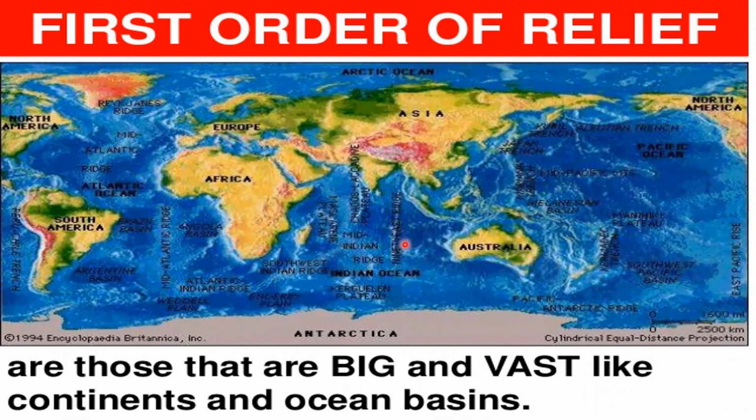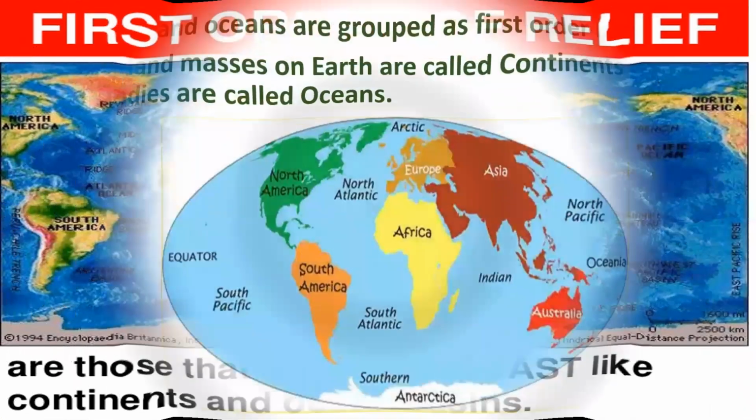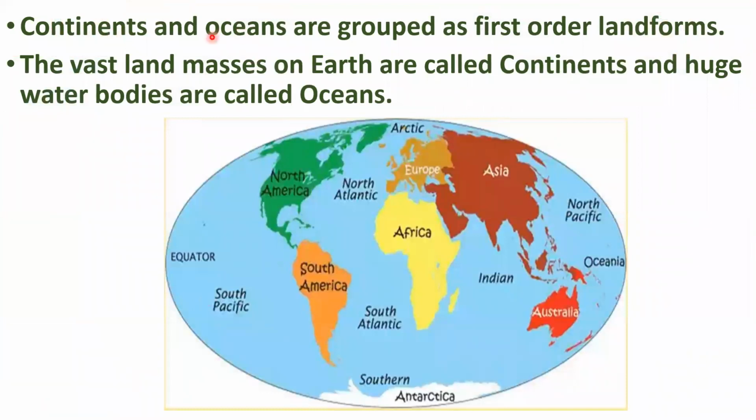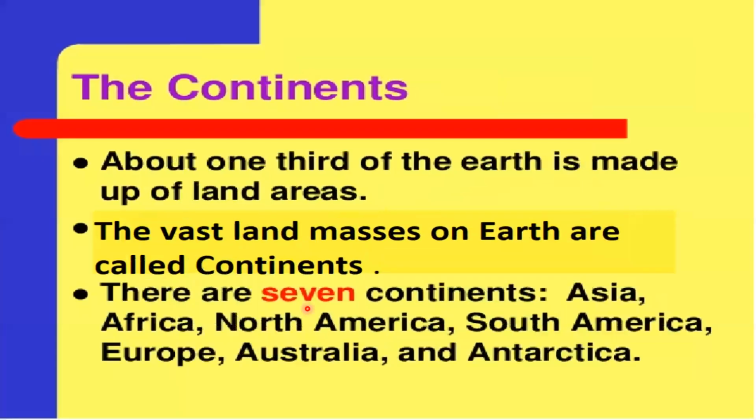The first order landforms are those that are big and vast, like continents and ocean basins. Continents and oceans are grouped as first order landforms. The vast landmasses on earth are called continents, and huge water bodies are called oceans. About 1/3 of the earth is made up of land areas. The vast landmasses on earth are called continents.